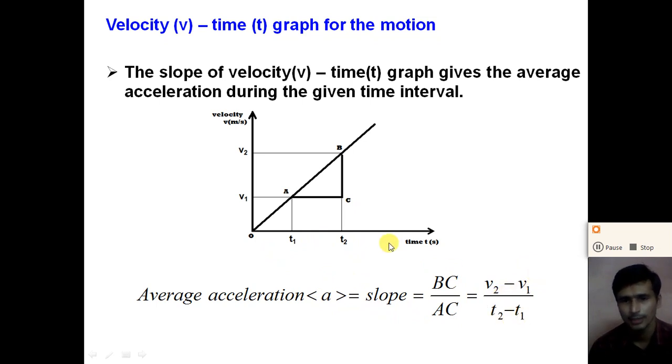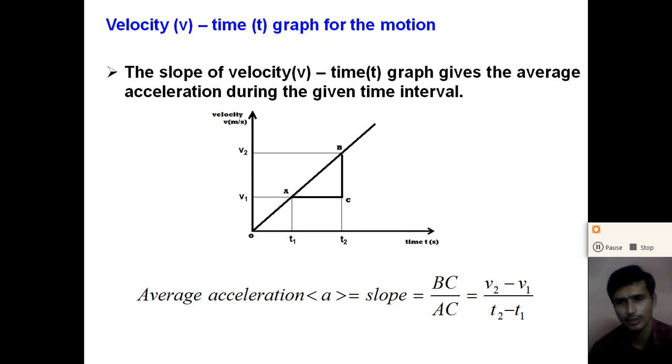The tangent of the angle theta made by the velocity time graph is also equal to the slope of the graph. So if you know the angle theta, the tangent of theta is equal to the slope. Slope is equal to tan theta. We can also calculate the slope with the help of the tangent of the angle made by the velocity time graph.